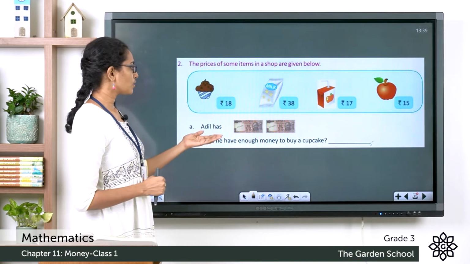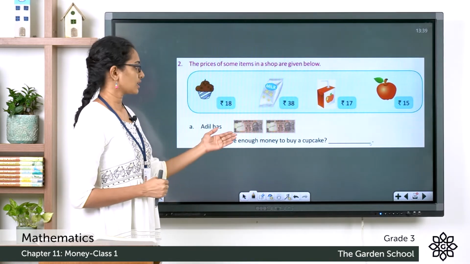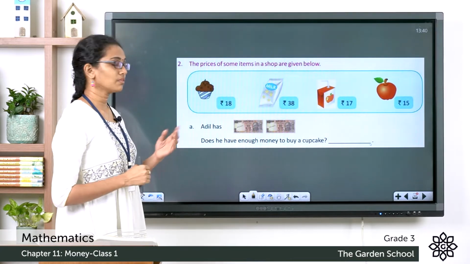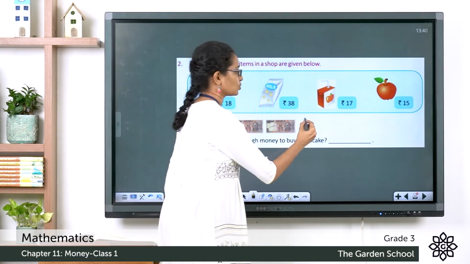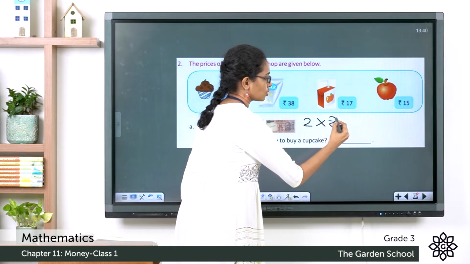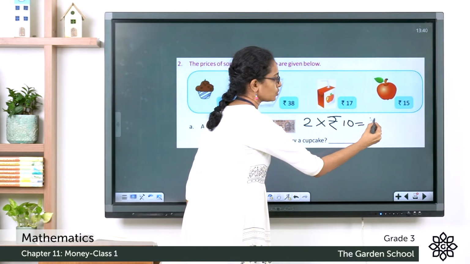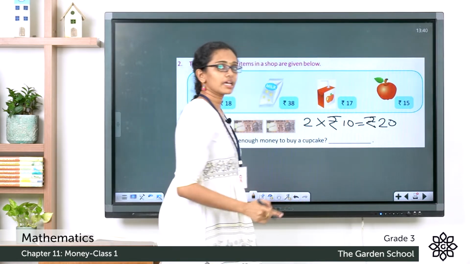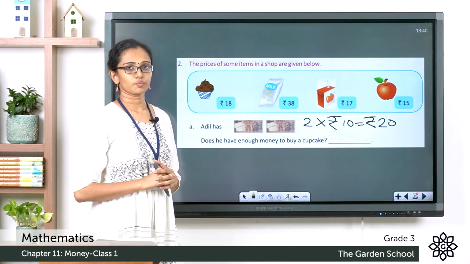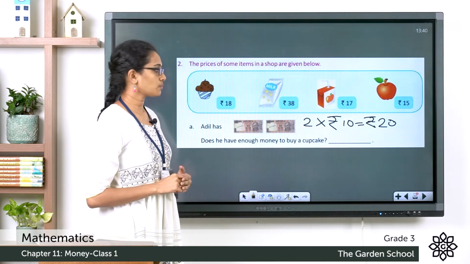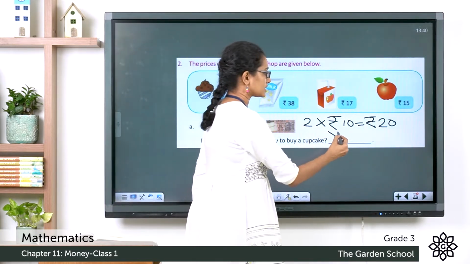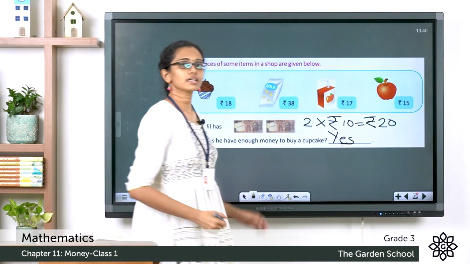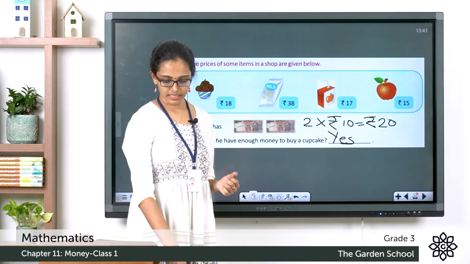So what is the amount of money that he has with him? He has 2 10 rupee notes with him, which means he has 2 into rupees 10, that is equal to rupees 20 with him. And a cupcake costs only 18 rupees. So does he have enough money to buy it? Yes, Adil has enough money to buy a cupcake. So let's see the next question.